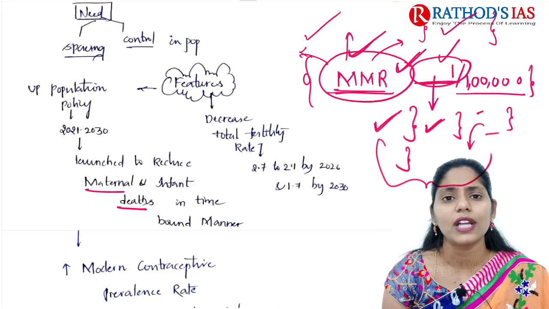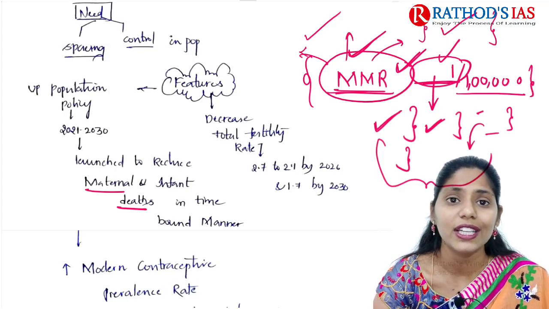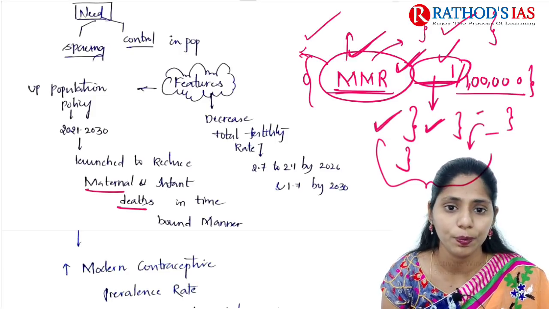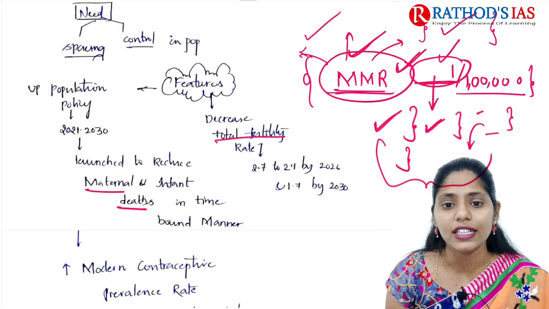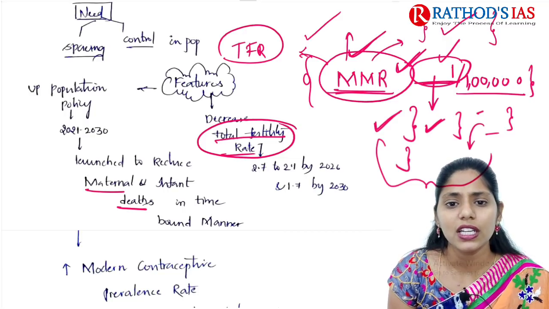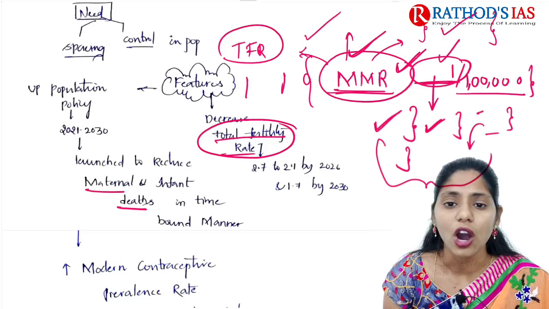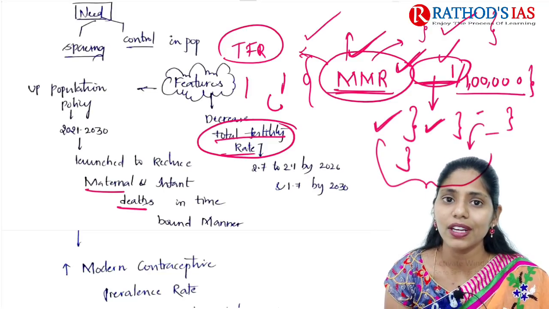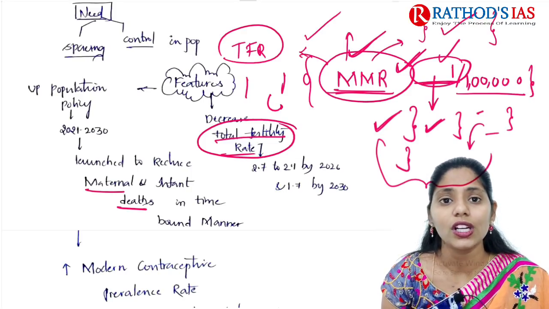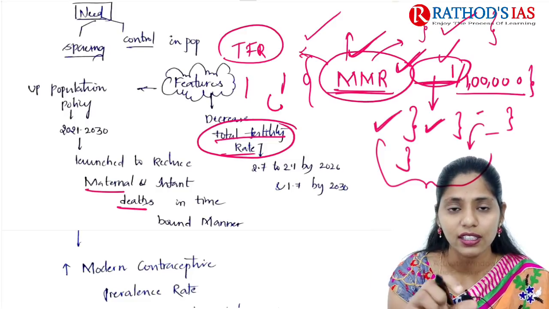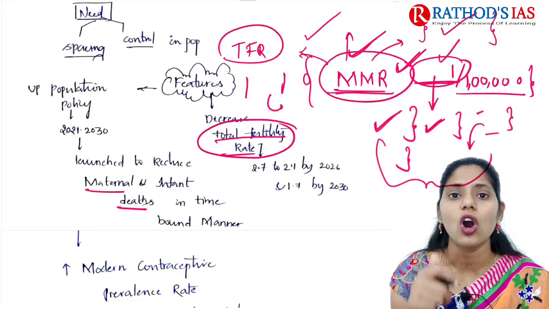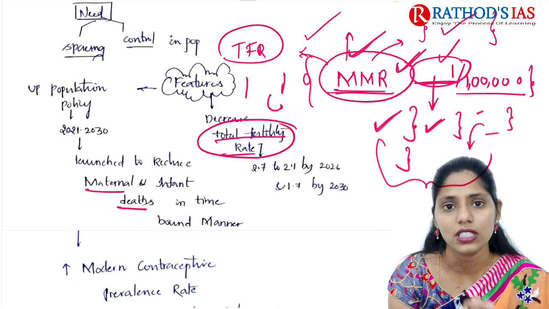Regarding maternal mortality and infant deaths, decreasing them in a time-bound manner is one important feature of this new population policy of UP. The next one is to decrease the total fertility rate. What is the meaning of TFR? It is how many births are delivered by a woman in her reproductive life, until menopause. That is called total fertility rate.